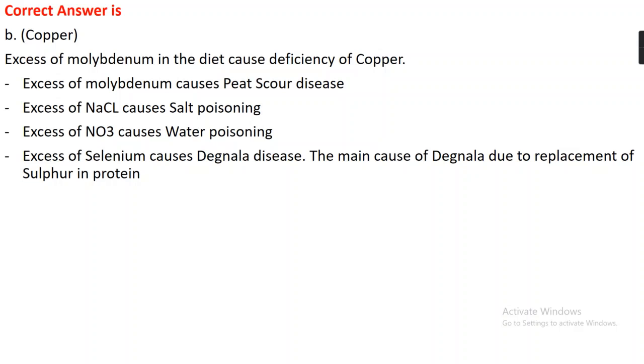Excess of molybdenum causes peat scour disease. Excess of NaCl causes salt poisoning. Excess of nitrate causes water poisoning. Excess of selenium causes Dagnella disease, because the main cause of Dagnella is the replacement of sulfur in protein by selenium.